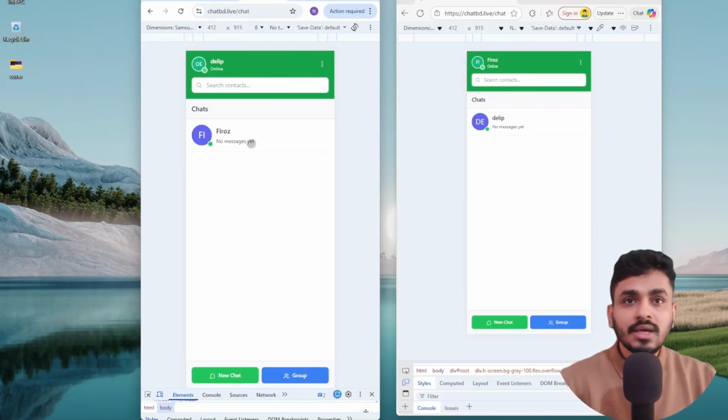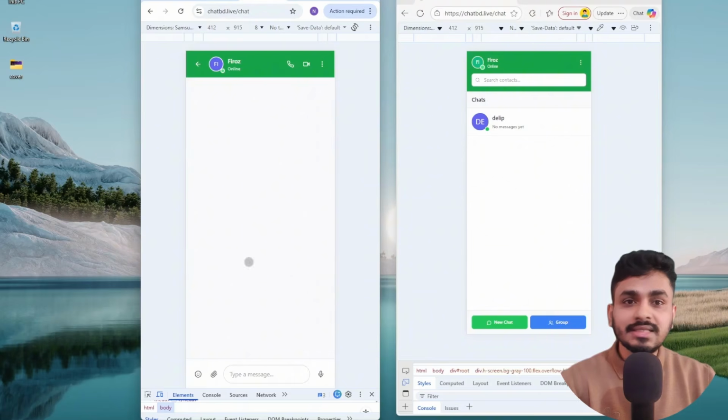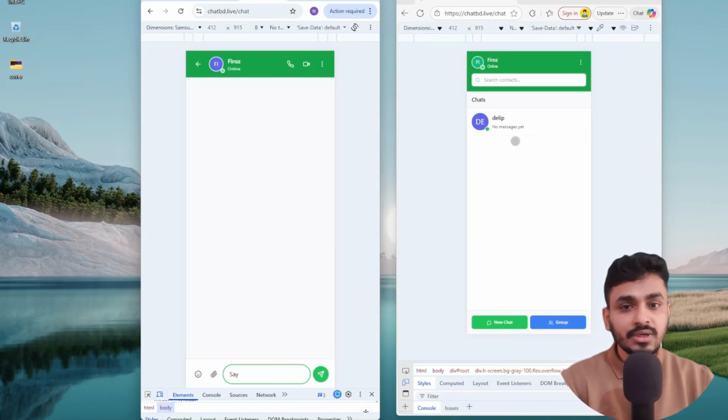Now I am going to send a message to Firoz as Dilip. Say hello. As soon as I type, Firoz is notified that someone is typing. If I send it, then Firoz instantly gets this message, and the message count is 1. It is delivered at the same time, with a double tick mark, because Firoz is currently online.